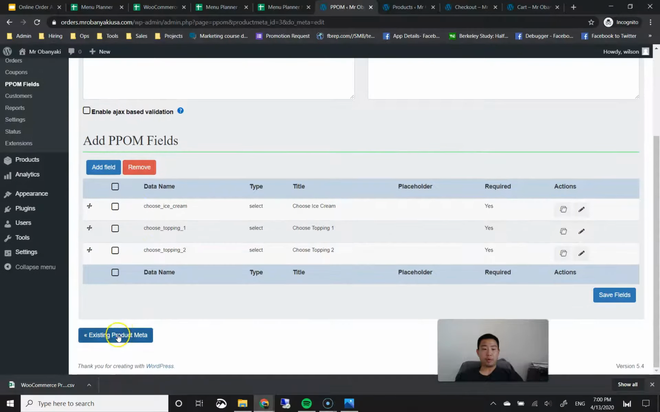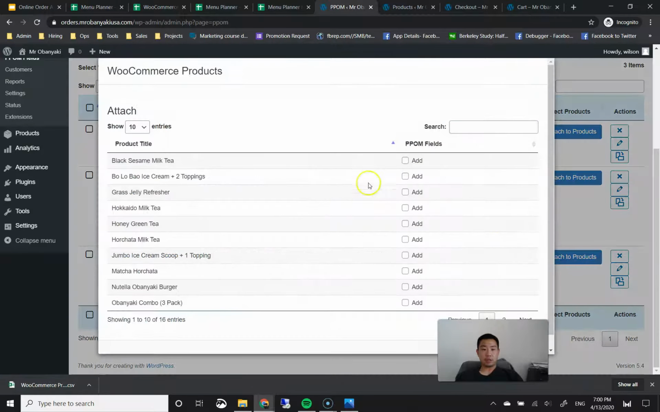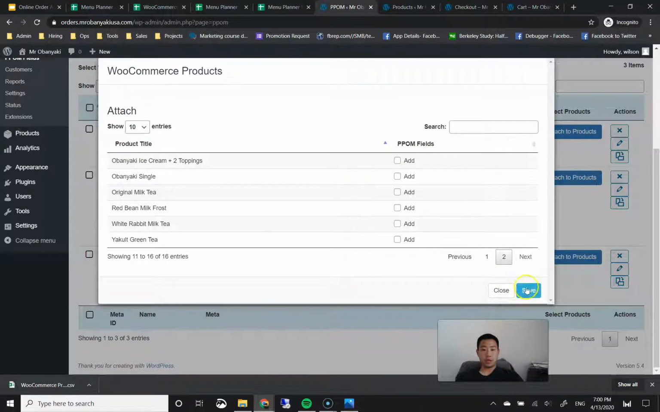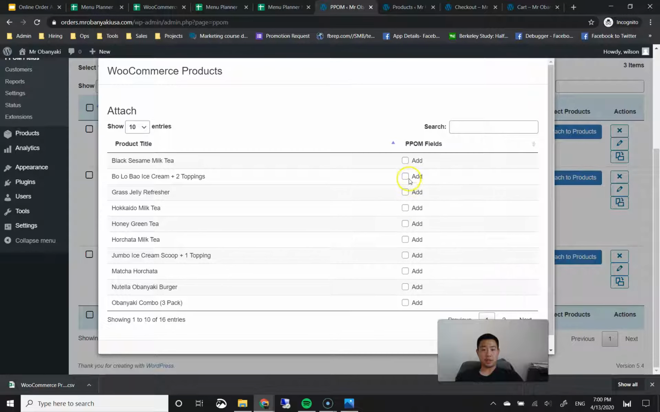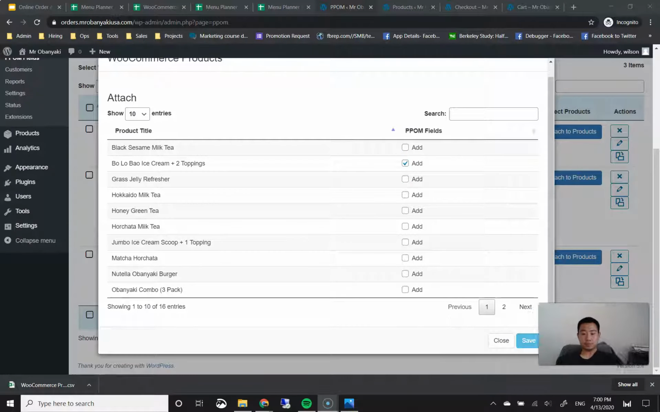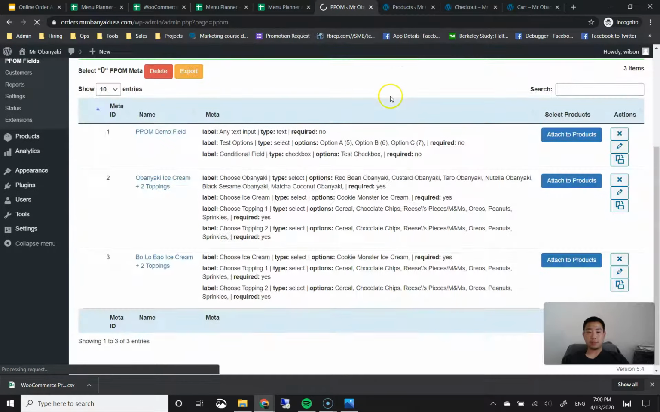And then on the bottom left, I'm going to go back to existing product meta. Then I'm going to attach this product to the bolo bao product. Go to page 2. Actually, it's not there. It's actually on page 1, the very second option here. Click on the check mark next to add. And then I'm going to click on the save button on the bottom right. It's going to give you the confirmation.